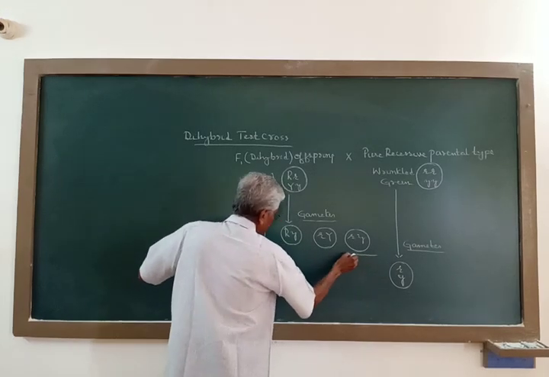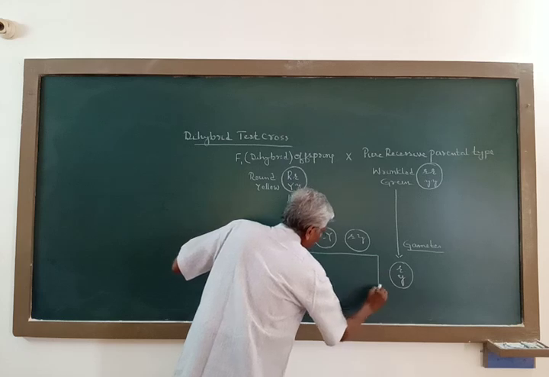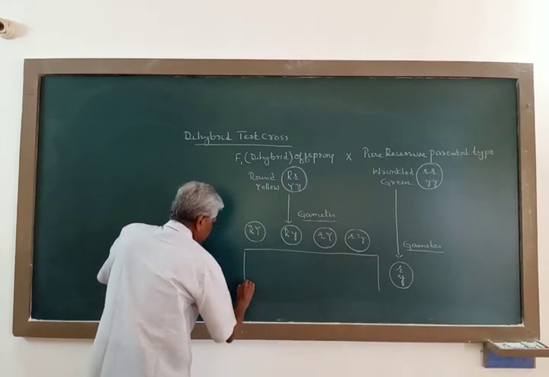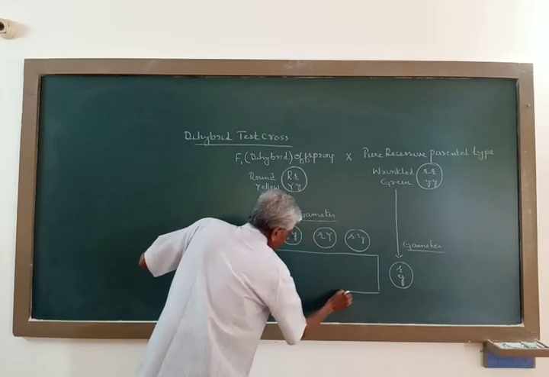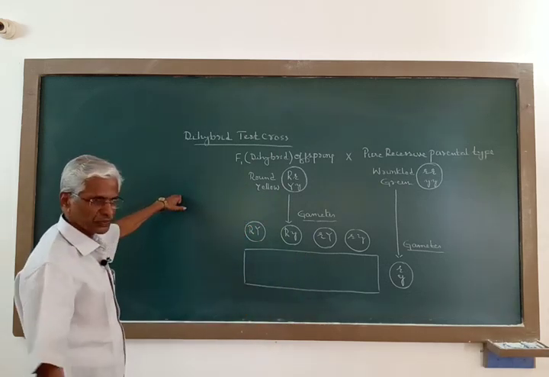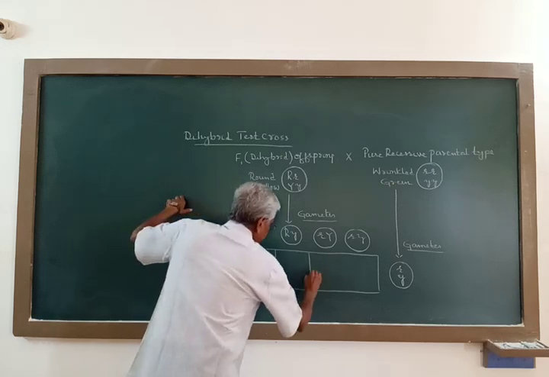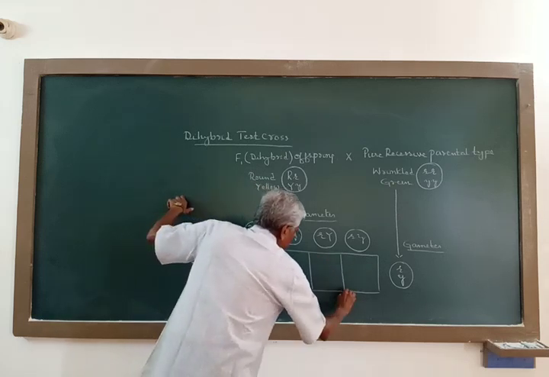Now when these 4 different types of gametes are fertilized by the only type of the gamete produced by the other parent, we get the next generation.